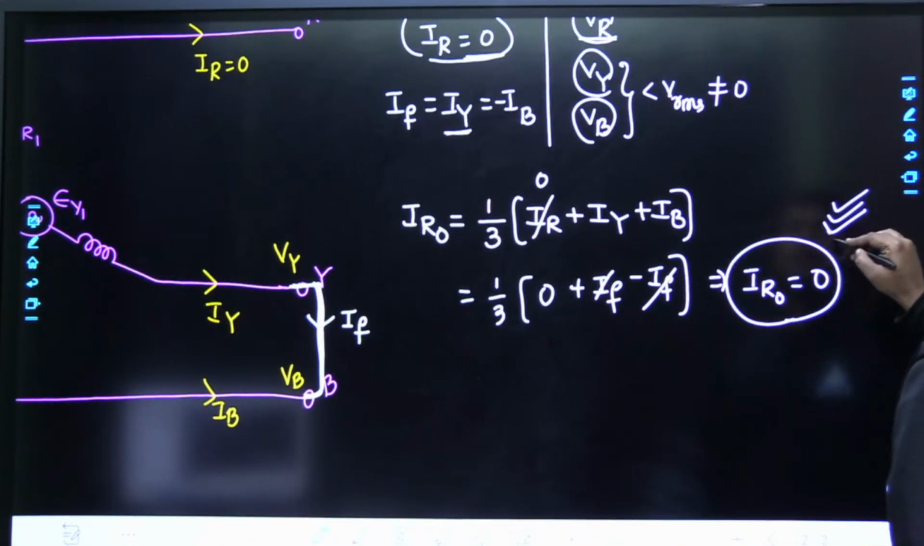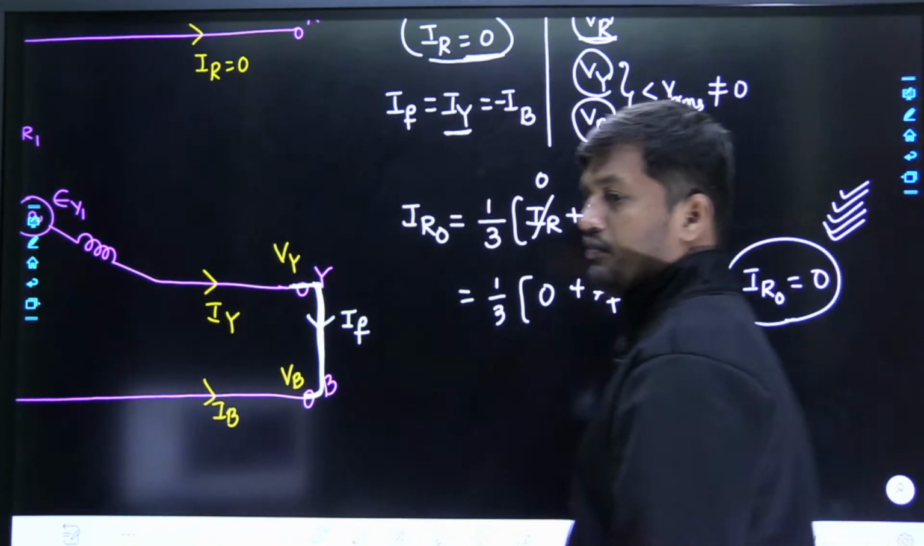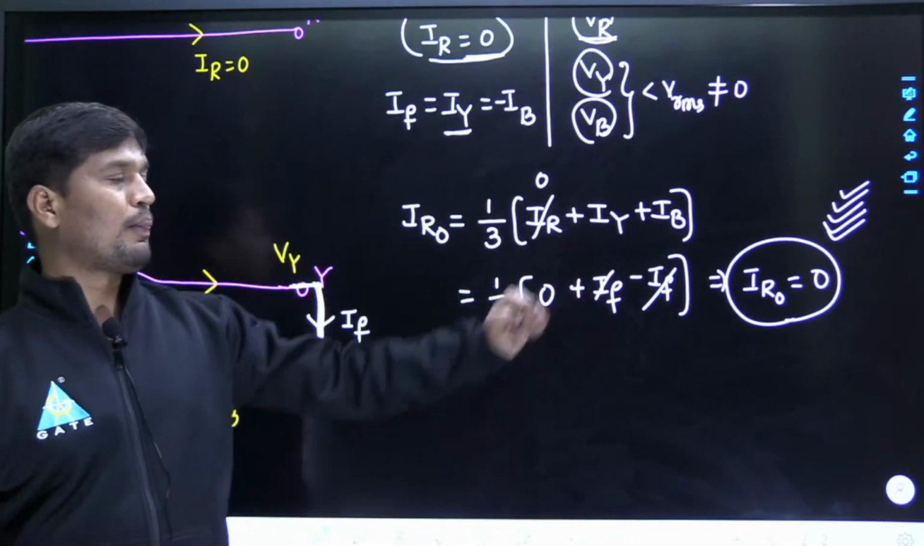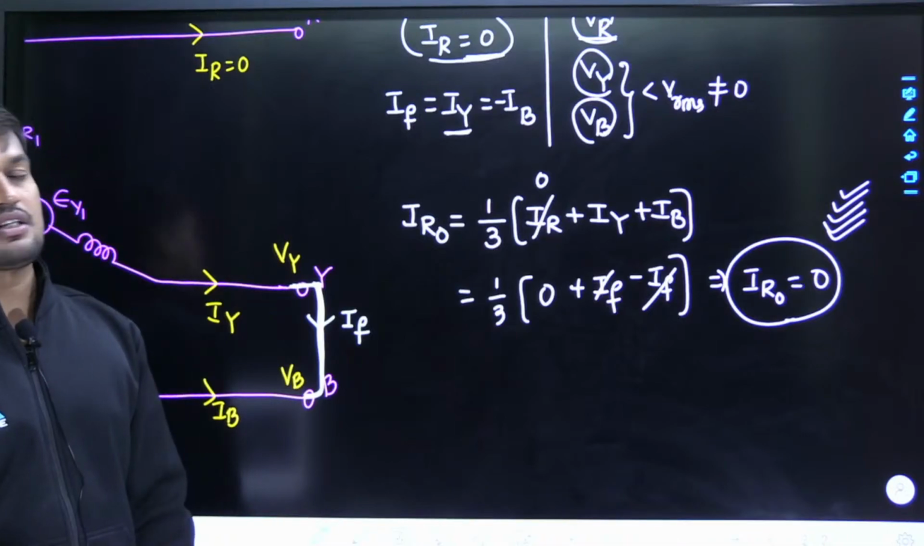Very, very important. Yesterday we discussed the line to ground fault. In a line to ground fault we have a zero sequence component, but in the case of a line to line fault there is no zero sequence component. Why?